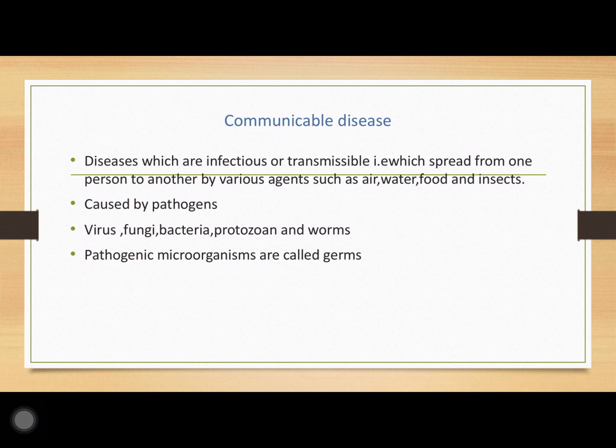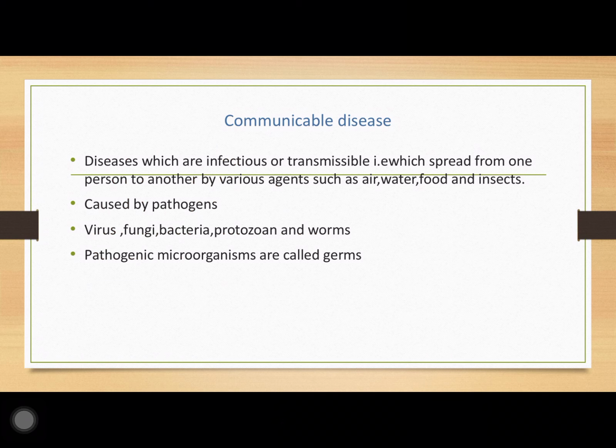Diseases caused by virus: polio, chickenpox, measles, common cold, AIDS, and now we have added COVID-19 virus. Now everywhere, every news channel, every newspaper, every video, we can see that COVID-19 is there. Next comes the fungi causing ringworm and athlete's foot, and others are protozoa, worms, etc. So these pathogenic microorganisms which are causing diseases are called germs. So is it clear to everyone?